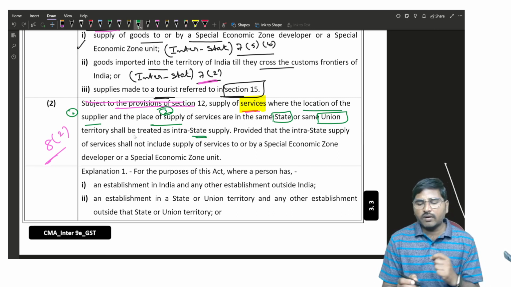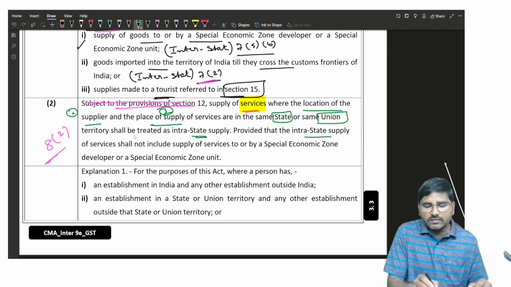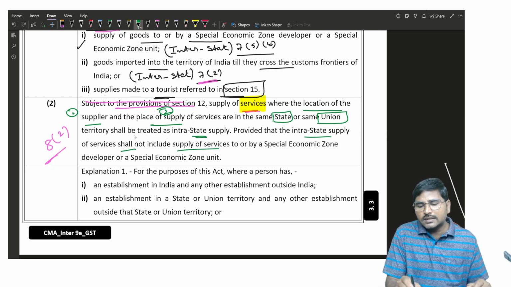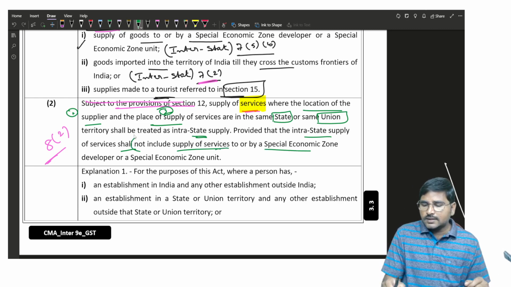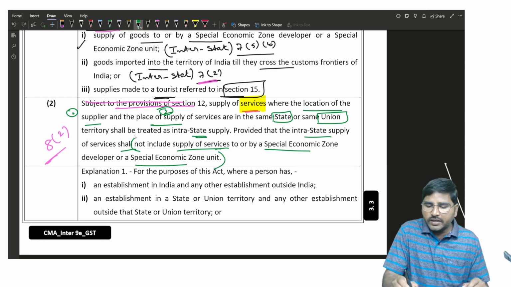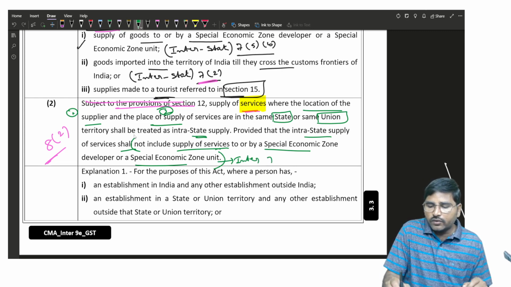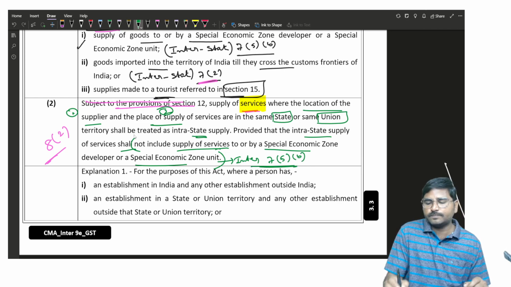Provided that the intrastate supply of the service shall not include supply of services to or by such developer. It won't be treated as intrastate; it will become interstate by virtue of 7 subsection 5 clause B.